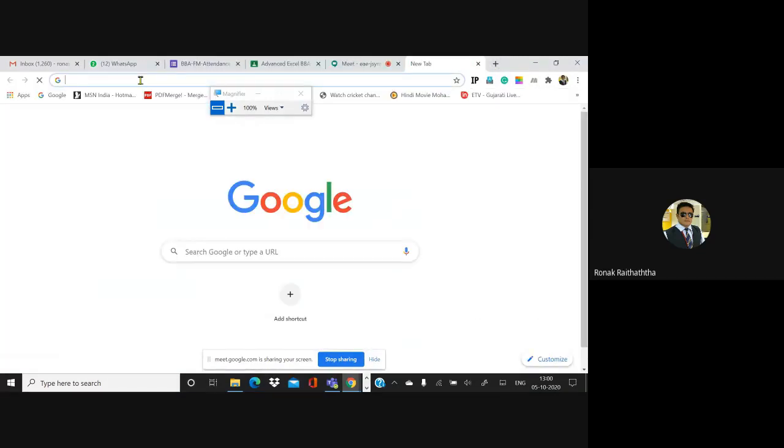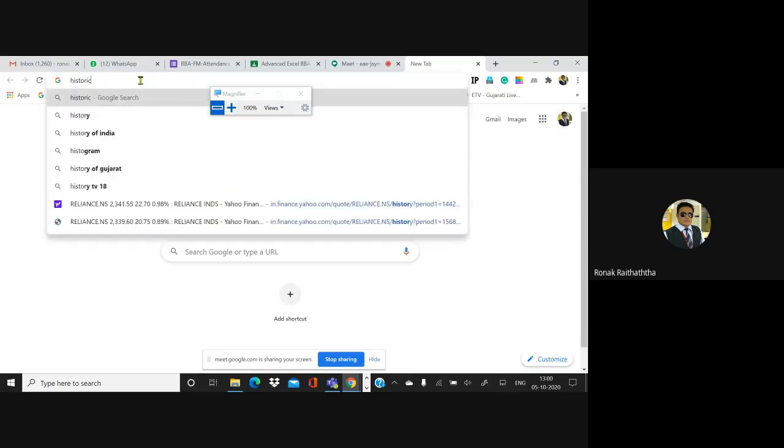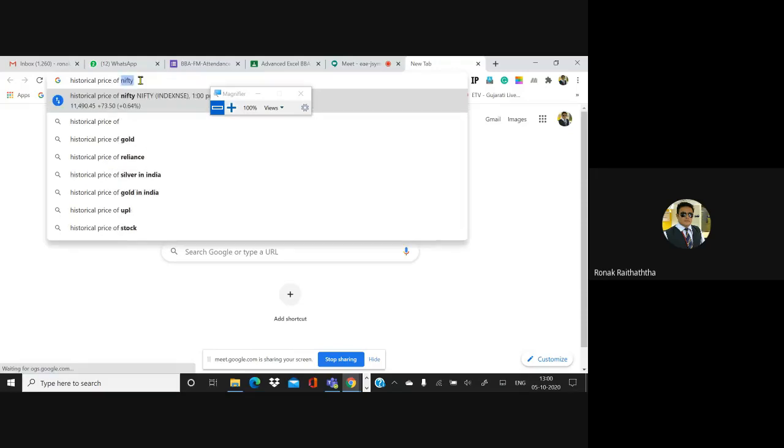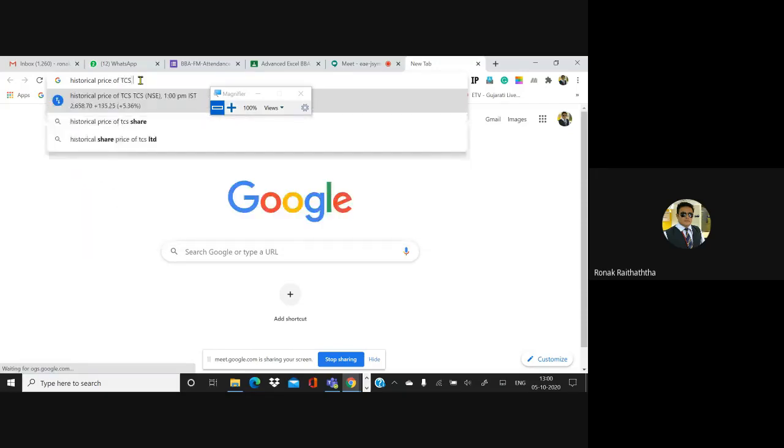I am searching it. Historical price of TCS. And Yahoo Finance also gives you, various other websites also give you the historical prices. So what I am searching, historical price of TCS. Let me use the magnifier too.